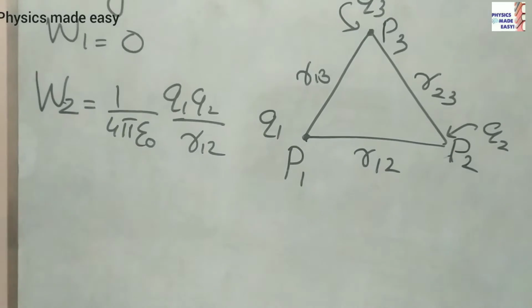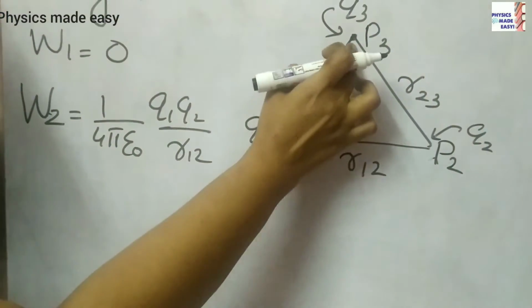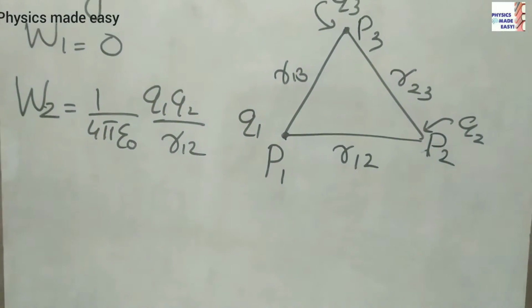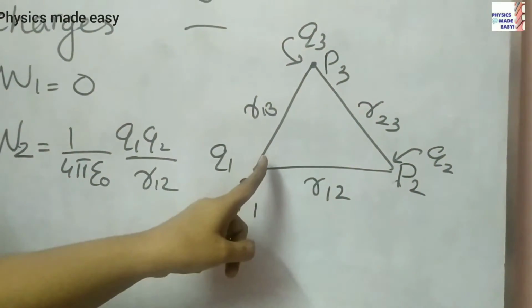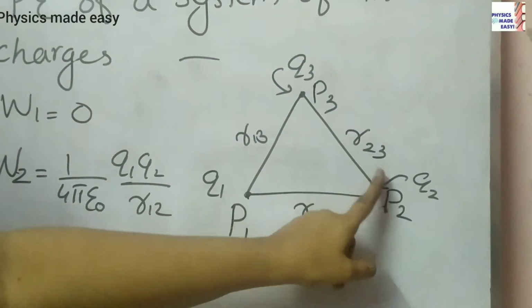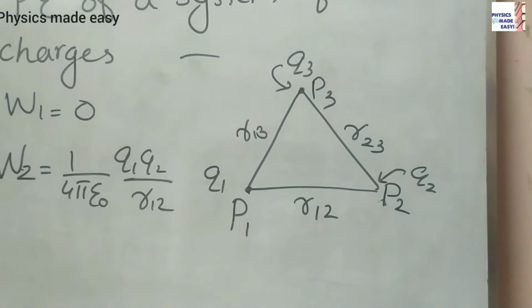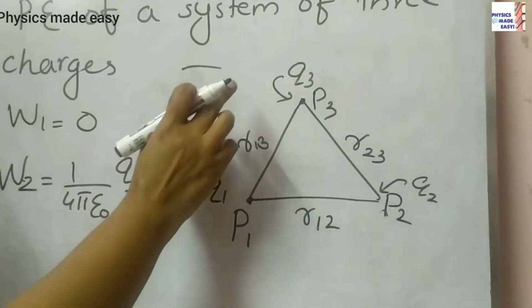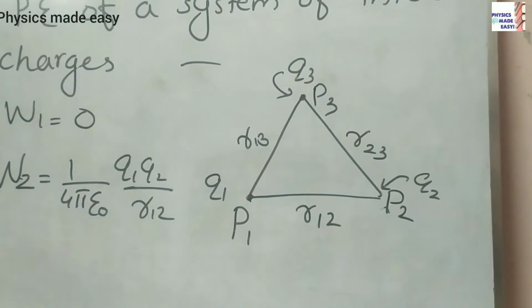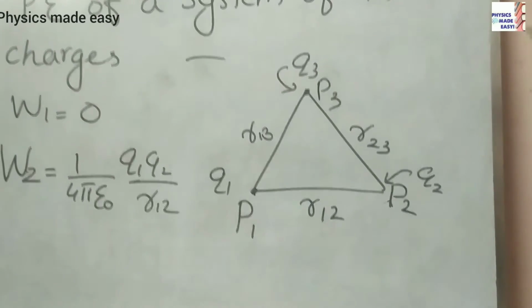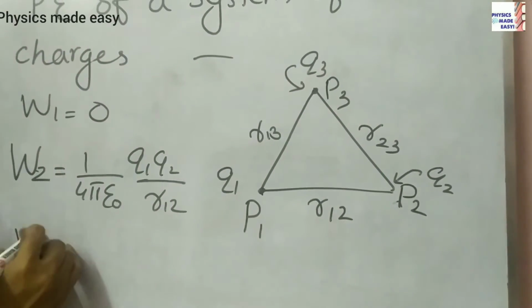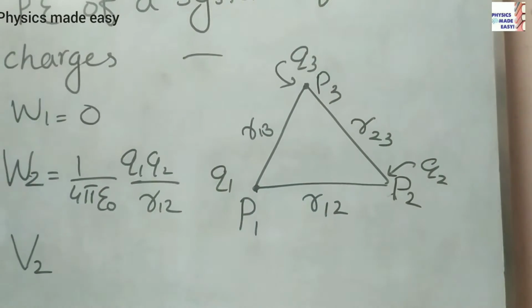This you know. Now in this system, another point also we have to consider, that is P3 at a distance R13 from Q1 and R23 from Q2. Now we need to bring a charge Q3 to this point P3. Then what will be the work done there? Before that we need to write the electric potential at this point.